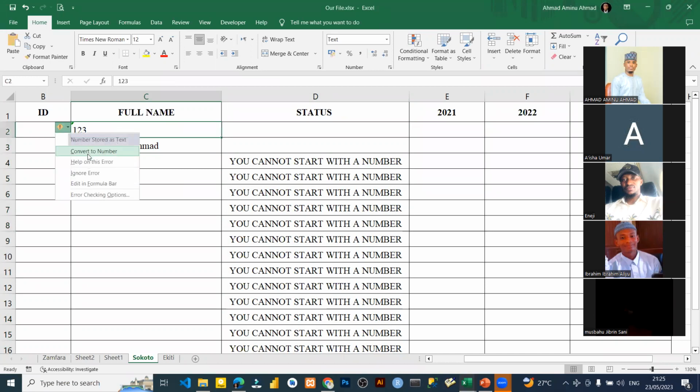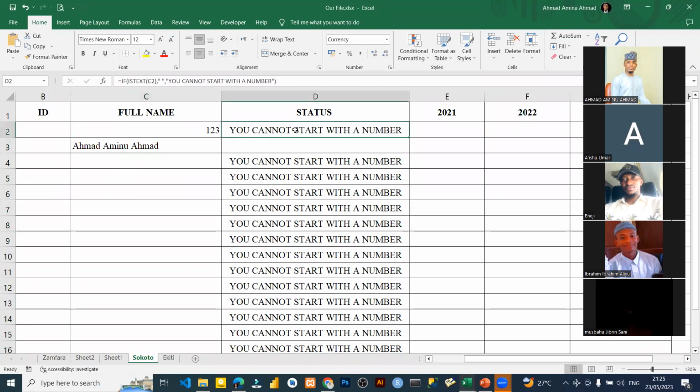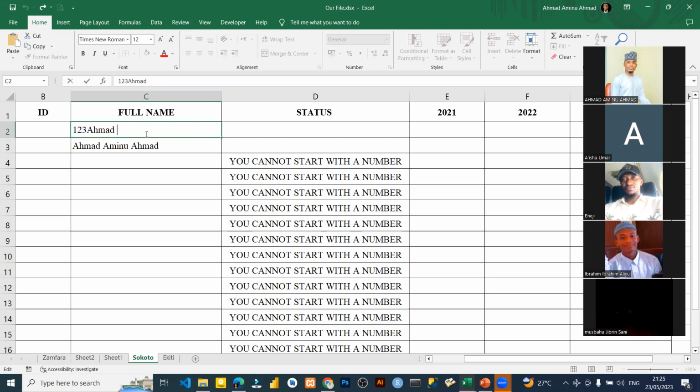But if I convert this to number, it will trigger this and tell me that you cannot start with a number. Even if I put a number and a text in it, for example 123 Ahmed, it will be like this, because the Ahmed is turned to text. Since we combine this particular thing to text, that's how it works.